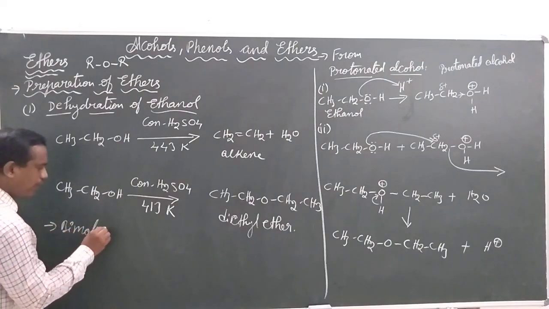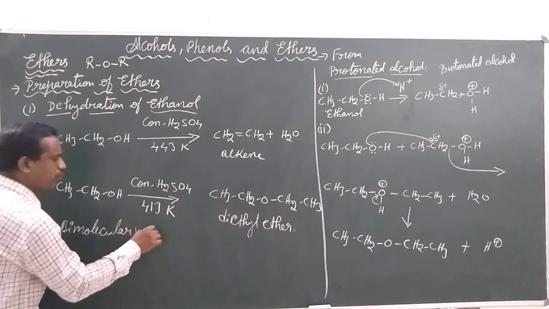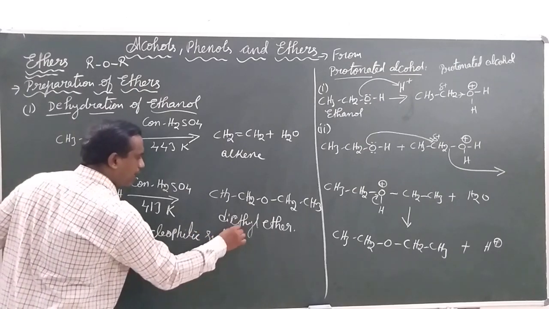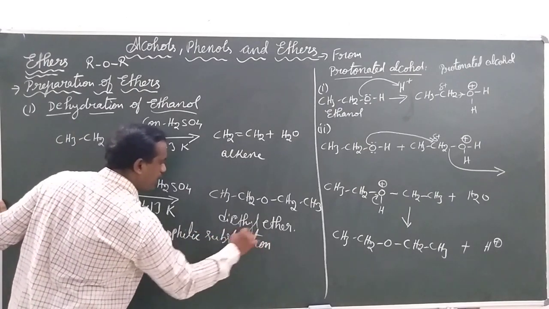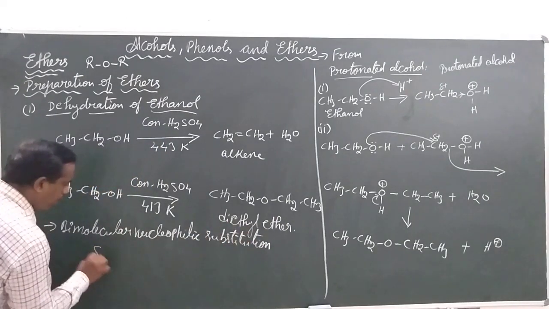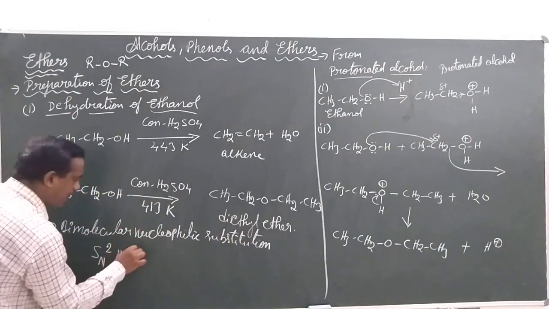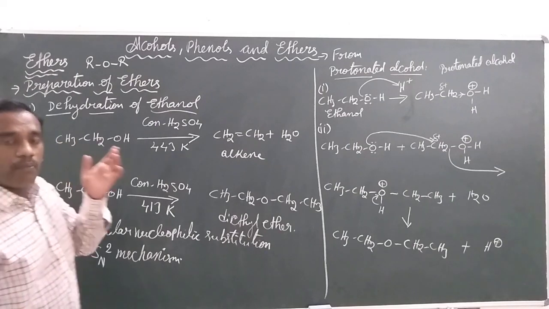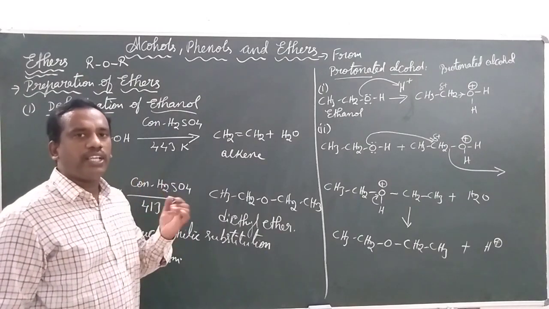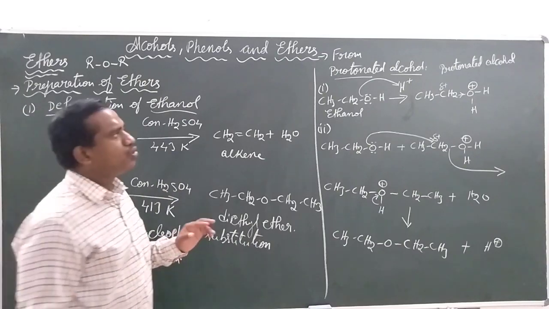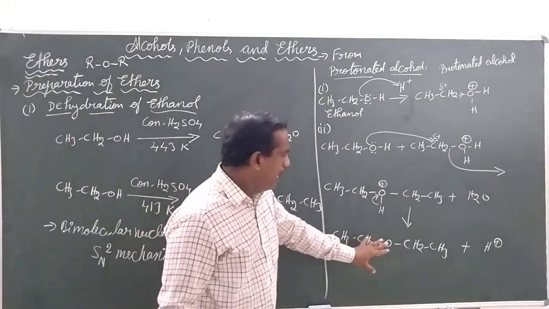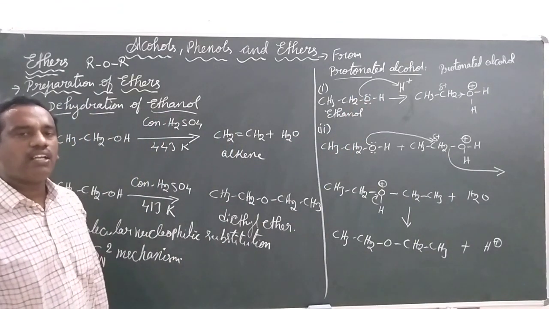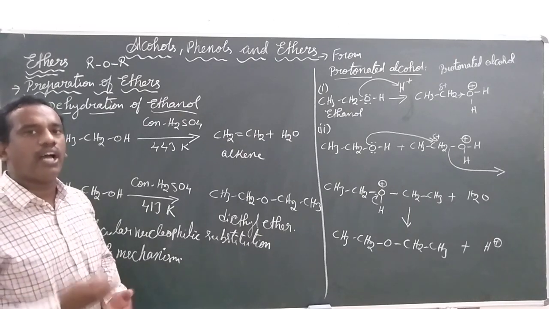This overall mechanism follows the bimolecular nucleophilic substitution reaction. Which one does this follow? Bimolecular nucleophilic substitution, that is, it is going to follow the SN2 mechanism. The rate of the reaction depends upon the leaving group and also the entering nucleophile. So we have got the ether from the protonated alcohol. Now let us see the second preparation of the ethers.